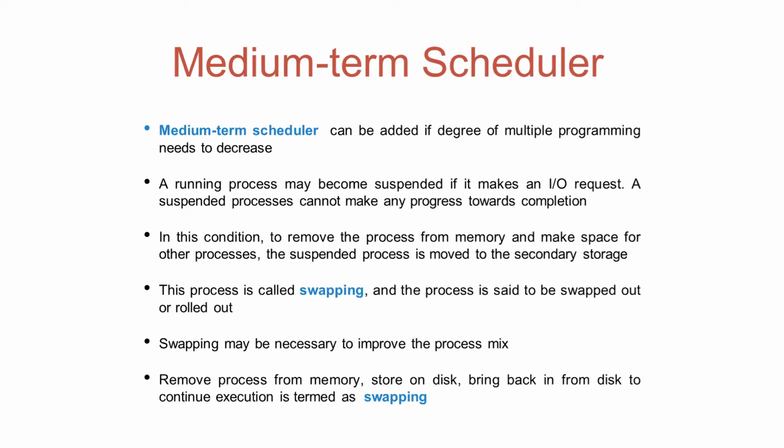Now it is possible that a process which is running becomes suspended if it makes an IO request. And we know that a suspended process cannot make any progress toward completion. So it can be temporarily swapped out by the medium-term scheduler.